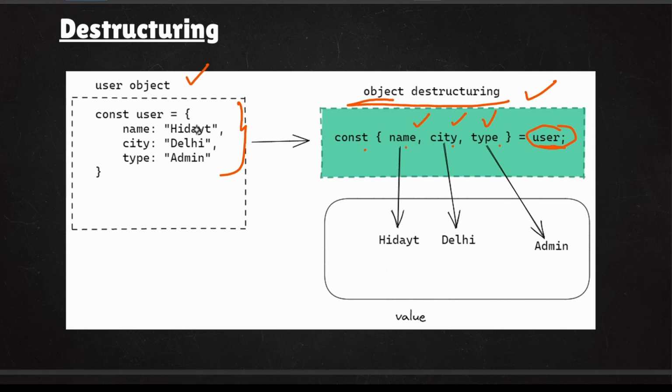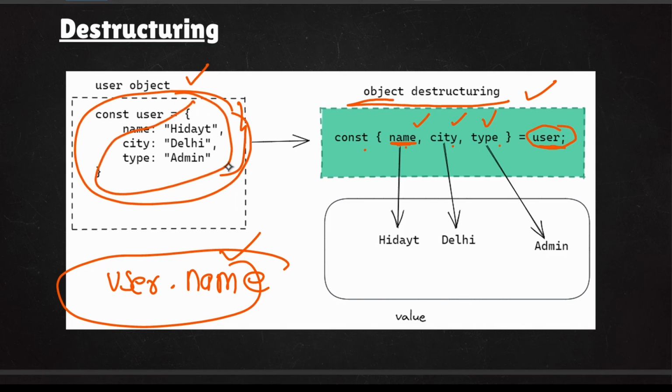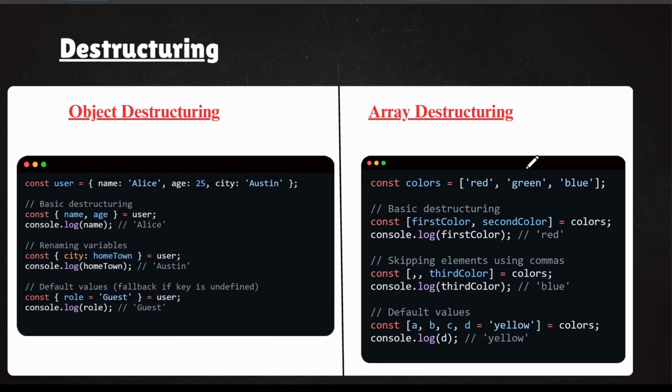Why? We are having this, right? You can do, let's say, user dot name. I can do it in this fashion. If I want to use the name, then why am I taking the name here? Because outside of this object scope, or in another file, if you want to take that value, you can use it in this fashion. If you see with the help of an example, you will get a clear understanding. And not only that, I have kept the object destructuring and array destructuring clear and detailed so that you can understand in a clear way.